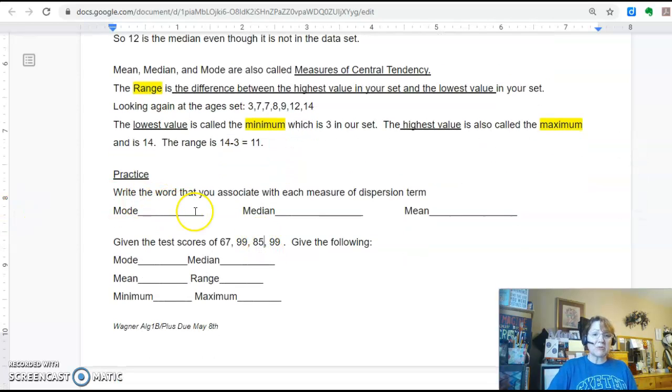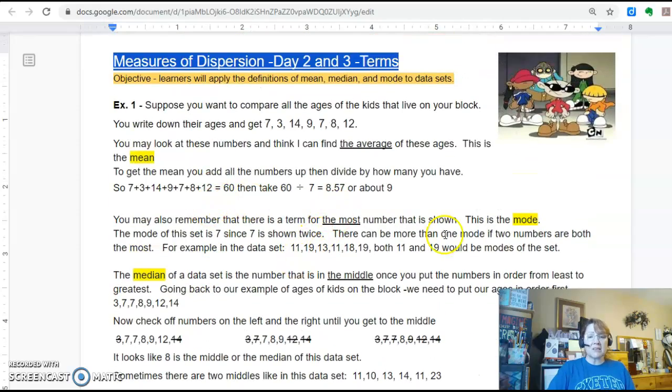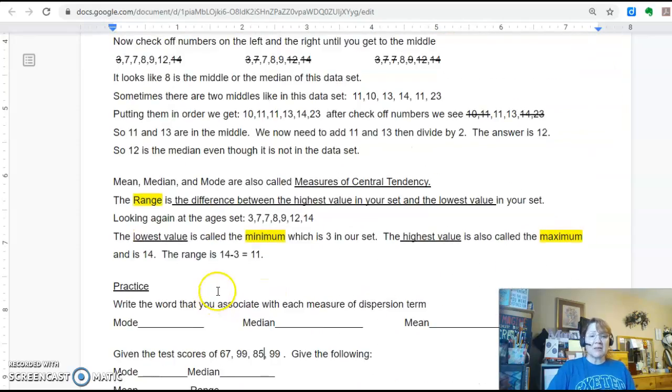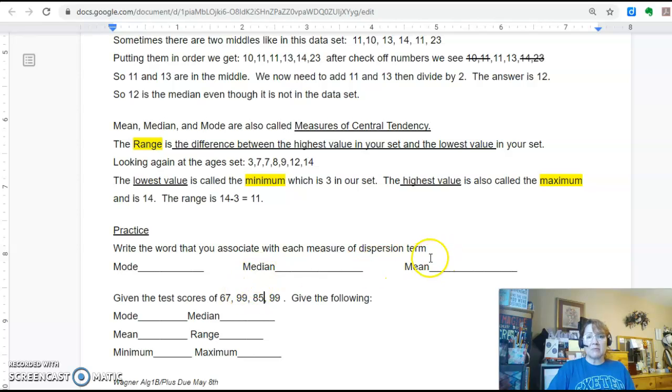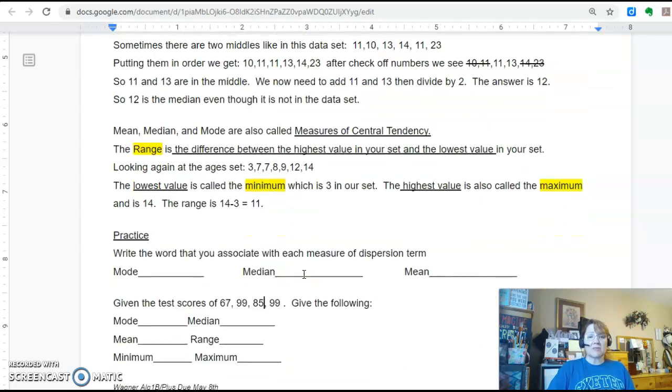So here I want you to practice. I want you to say, okay, so what was that word for mode? So go up here and say, mode means what? And I underlined it. Same thing with median and mean. There were words that I underlined that have to do with those.